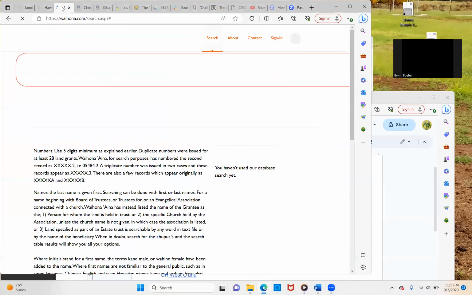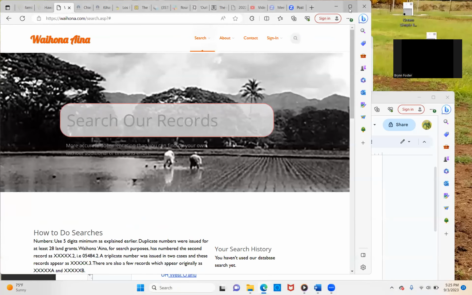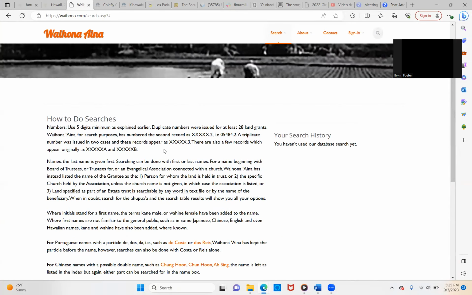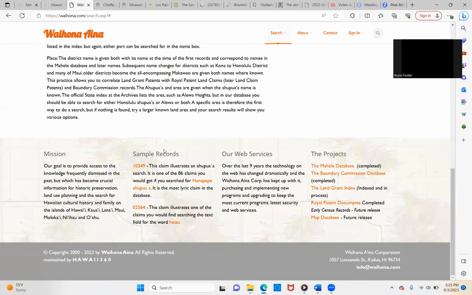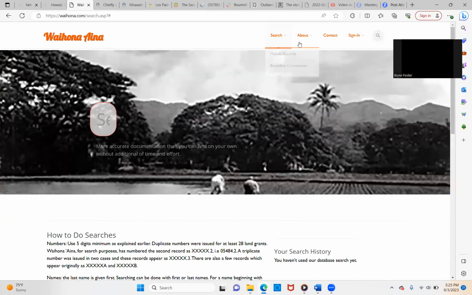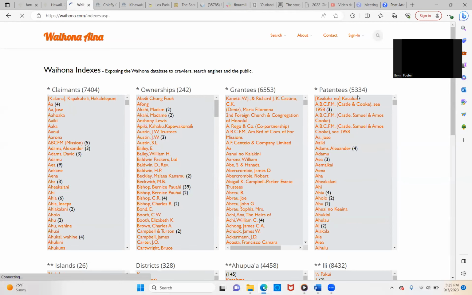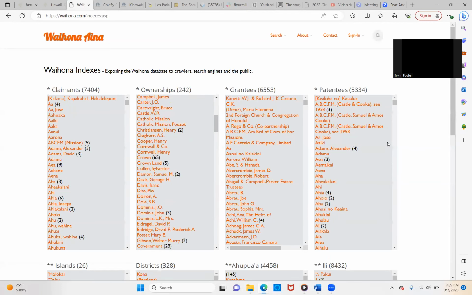It is right here. So this is the Waihona Aina. You can go into the search button. There's Mahele records, boundary commissions, land grants, royal patents, and database indexes. You can see here claimants, ownerships, grantees, and patents.